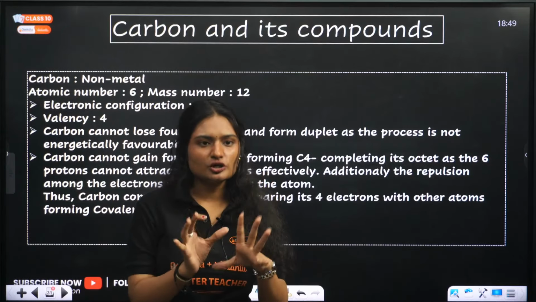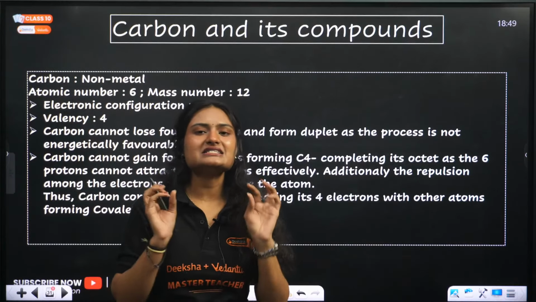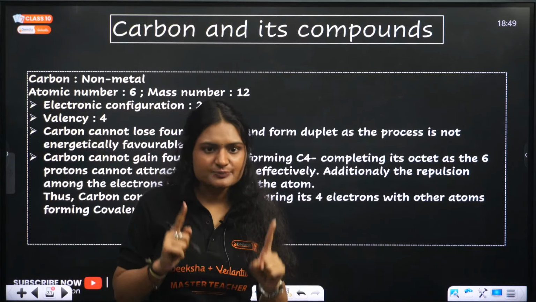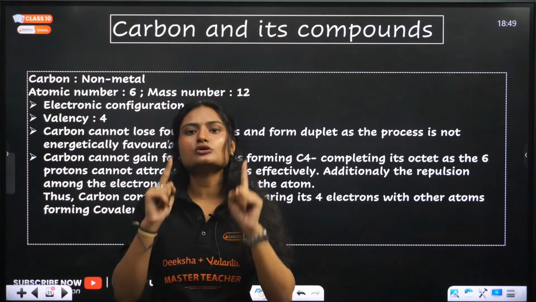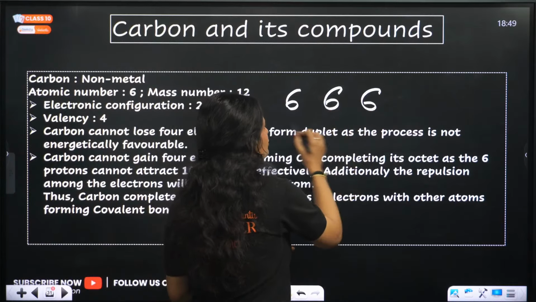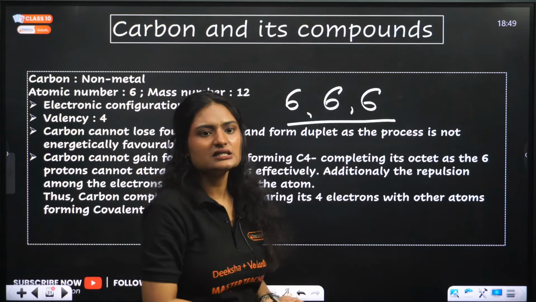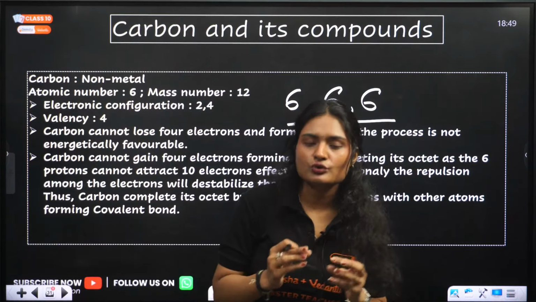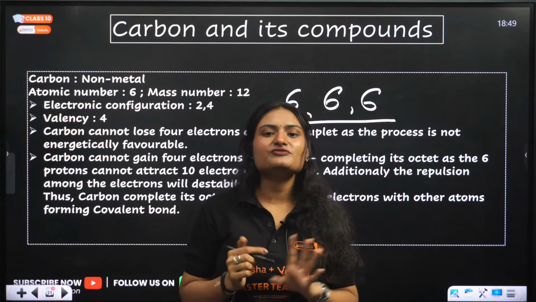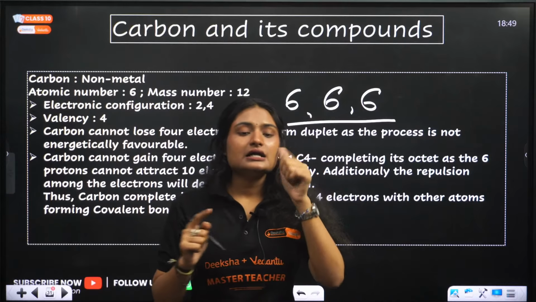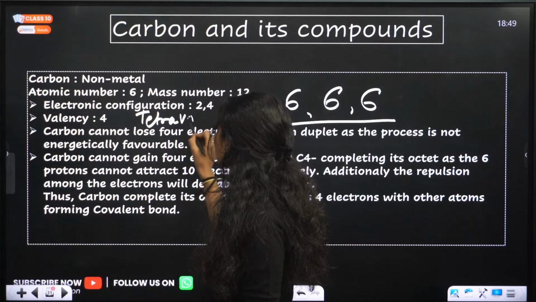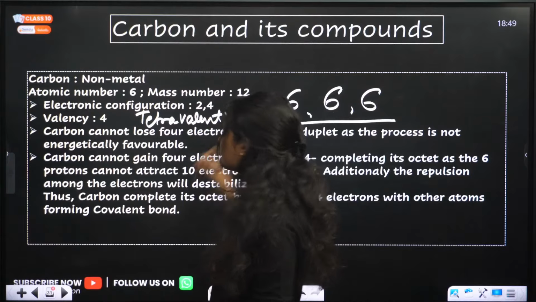Carbon is a non-metal. It has an atomic number 6, mass number 12. That means it has 6 protons and 6 neutrons and also 6 electrons. Carbon has 6 protons, 6 electrons and 6 neutrons. Clear? It shows a valency of 4. That means it forms bond with 4 other atoms. It is also called tetravalent. Carbon is called tetravalent because it forms bond with 4 other atoms. Clear?